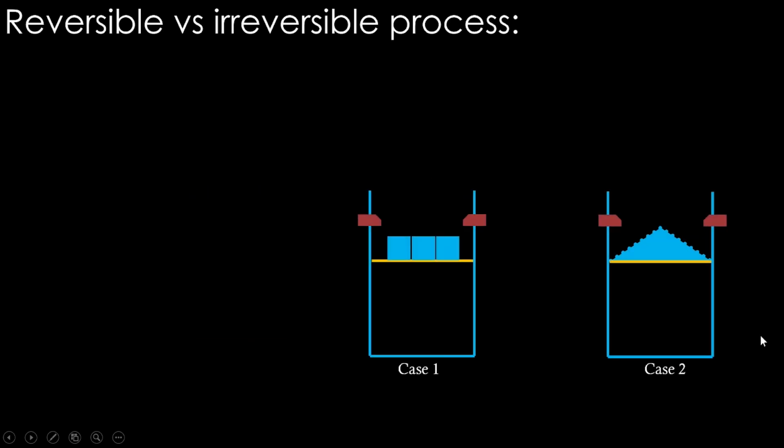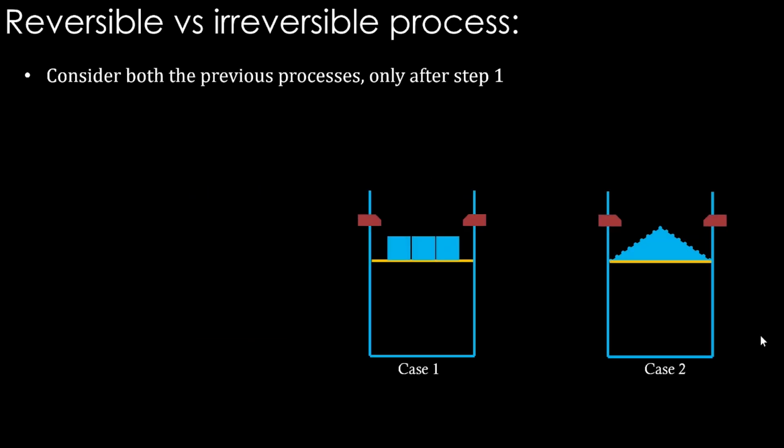Okay, let's take the two cases again. Consider both the previous processes only after step 1. Take only step 1. After step 1, in case 1, the system goes from the initial to final state directly. Whereas in case 2, after step 1, there is barely any movement. We can't even perceive it. This is what happens when you remove one small stone.